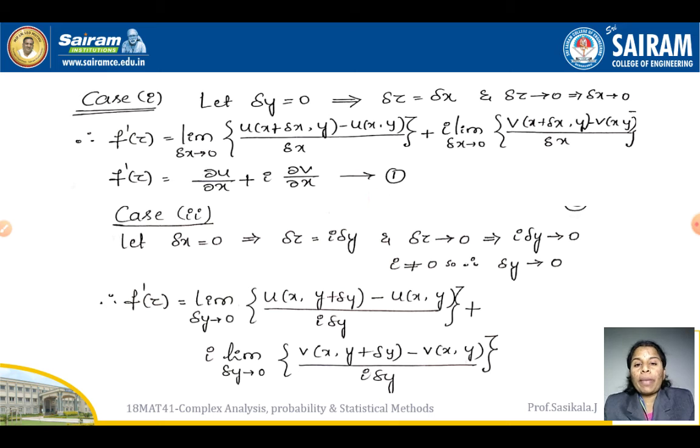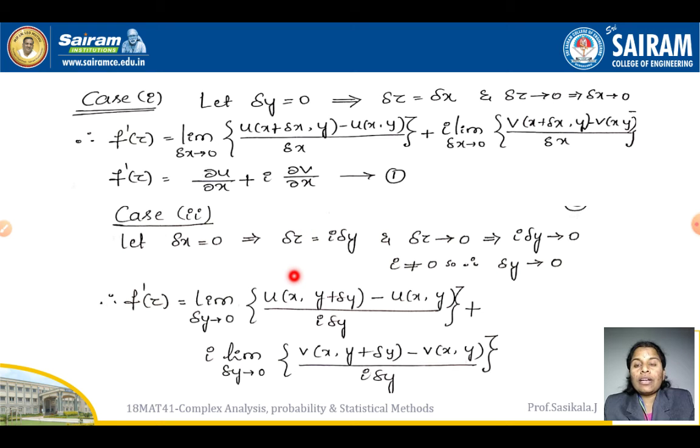Then I am going to mark it as equation number 1. Okay. So this is nothing but as per the first principle of your PDE, in the differential equations. So now you can see that as per the first principle, I can write it as dou u by dou x, and similarly for the same function with delta x tends to 0 in terms of v, it is dou v by dou x.